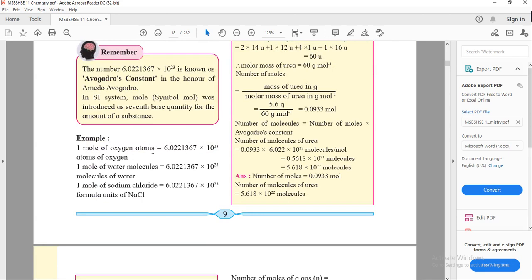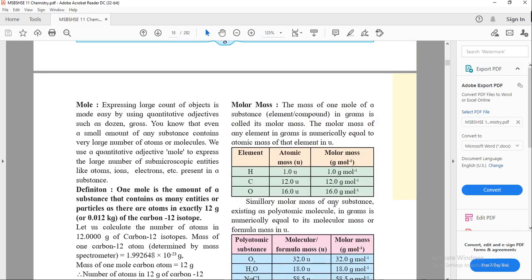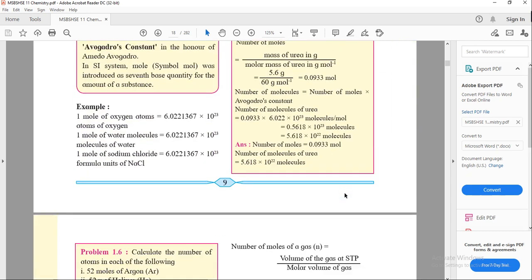For any substance, for example, 1 mole of oxygen contains a similar number of atoms, and 1 mole of H2O contains a similar number of molecules. This is Avogadro's number. 1 mole of sodium chloride, NaCl, has the same number, 6.022137 into 10 raised to 23. Now molar mass.